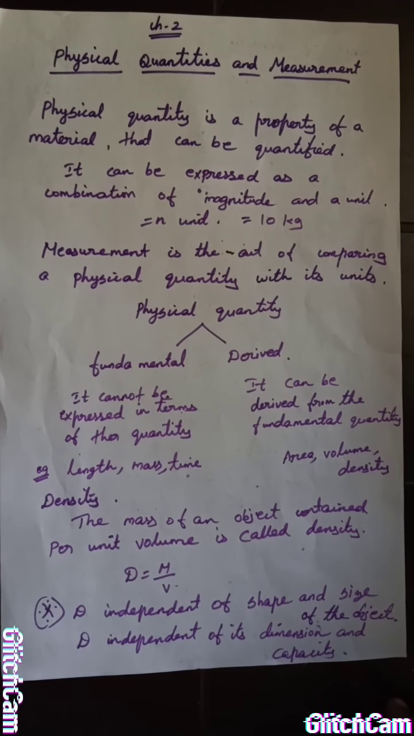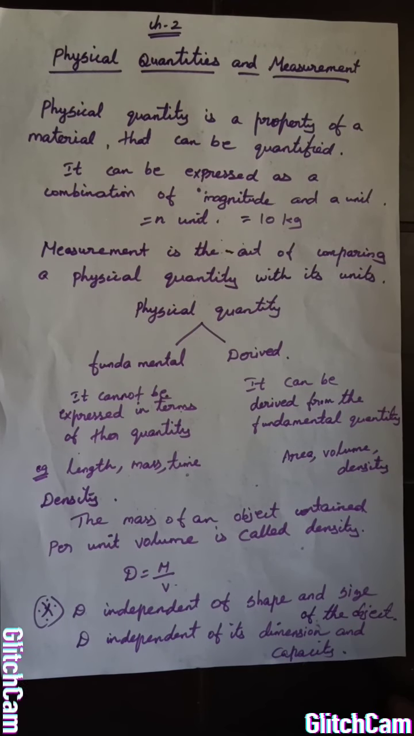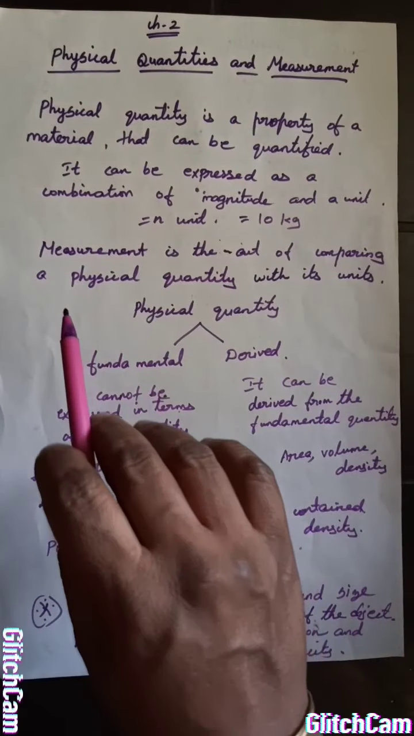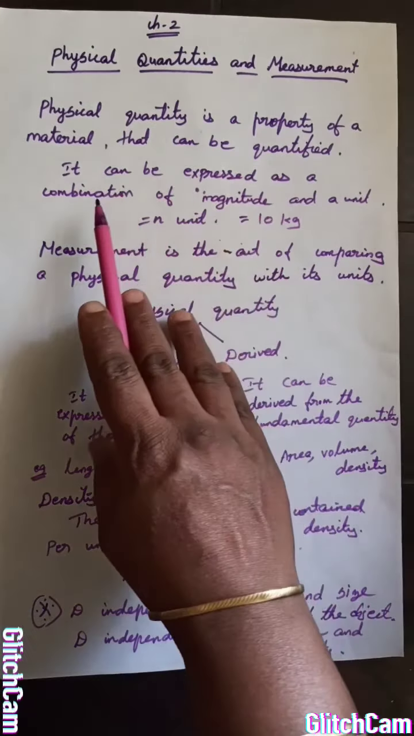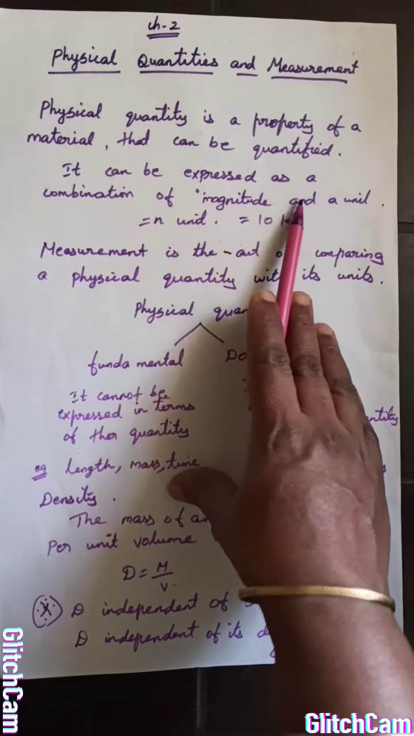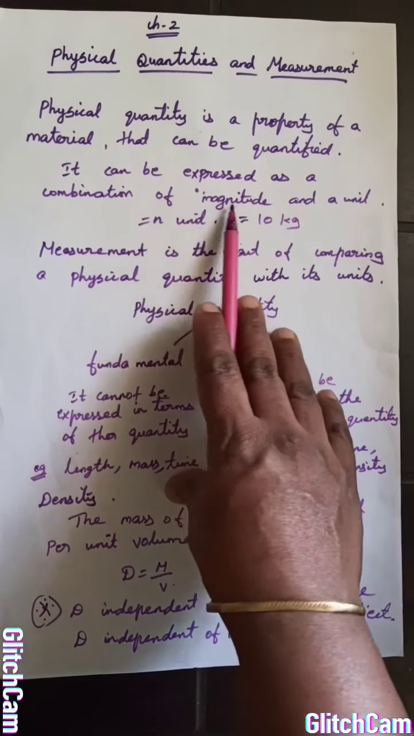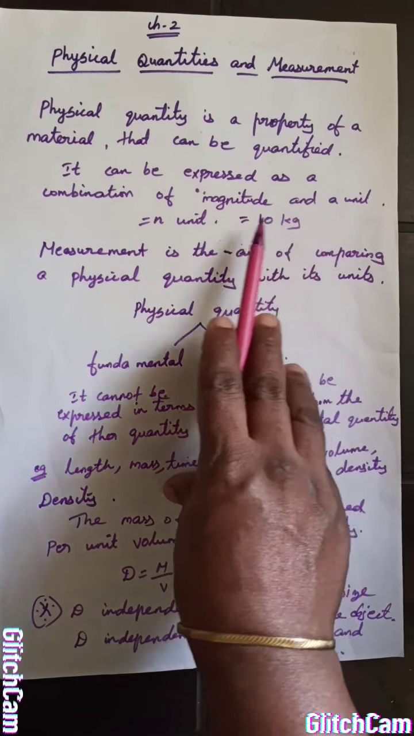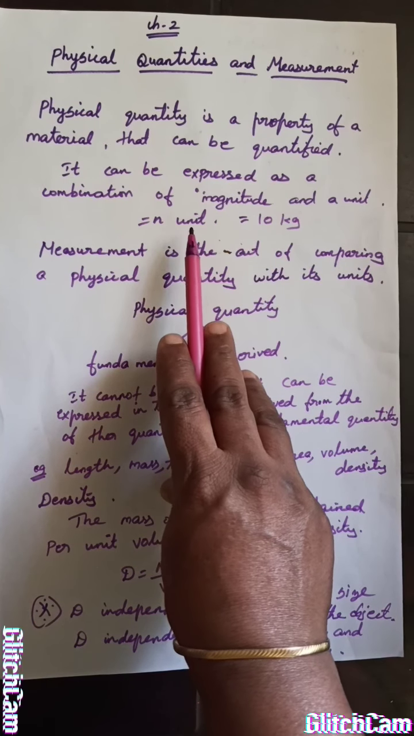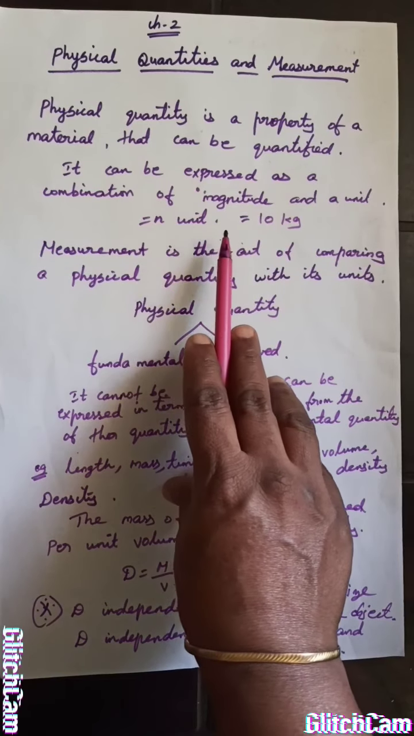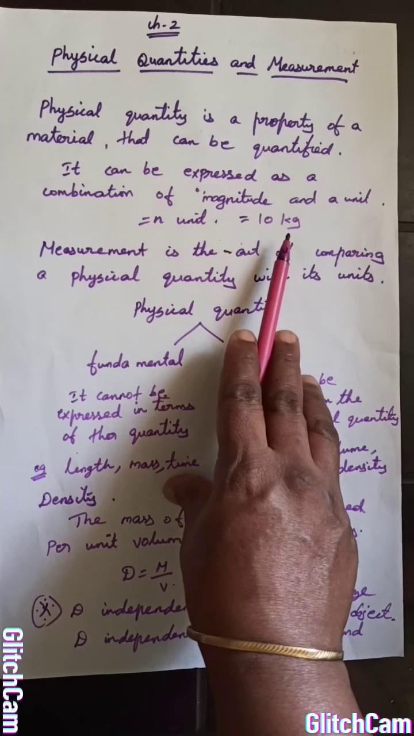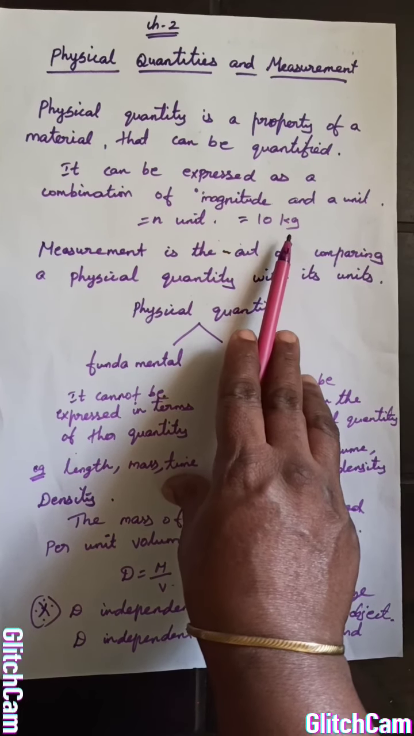Hello students, now we go to the next chapter, chapter number 2, physical quantities and measurement. First, what is a physical quantity? A physical quantity is a property of a material that can be quantified, and it can be expressed as a combination of magnitude and unit. For example, if you are buying 10 kg of rice, how is it expressed? 10 kg. 10 is the magnitude and kg is the unit of mass.